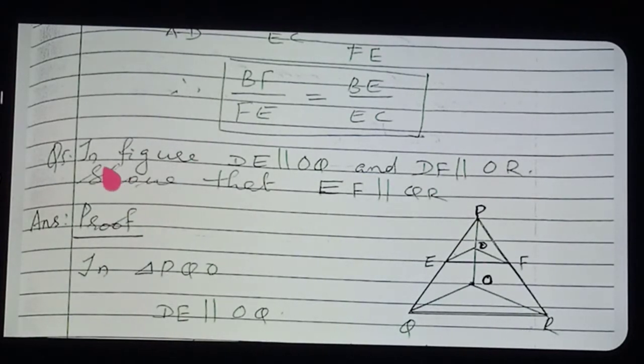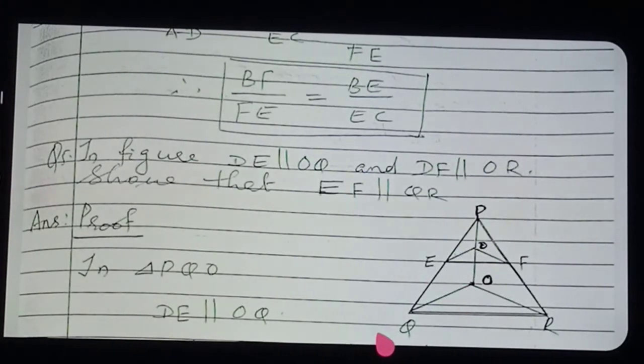What is given in the question? In the figure, DE, properly listen, DE is parallel to OQ. So DE is parallel to one side of a triangle, so suddenly you have to apply the basic proportionality theorem. DE is parallel to OQ, given, no?